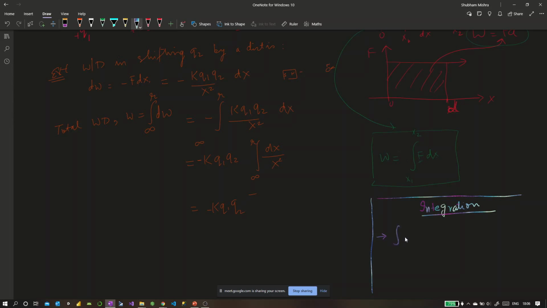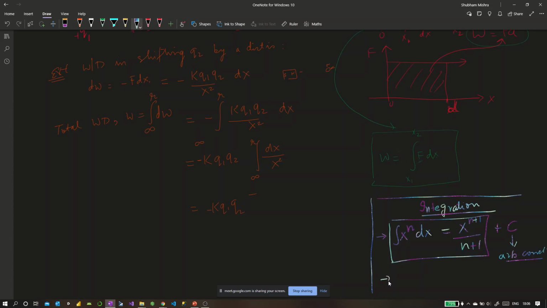If we want to integrate x to any general power n with respect to dx, the formula is x to the power n plus 1 upon n plus 1, plus a constant called c, the arbitrary constant. It could be 0 also. This is the formula. So if you want to integrate any expression with power n with respect to dx, you just raise the power by 1 and divide by that power plus 1.